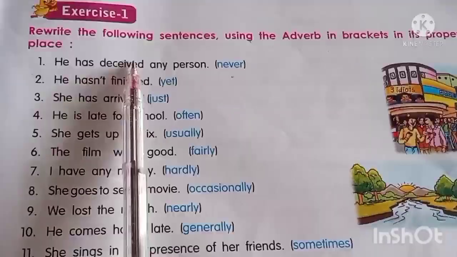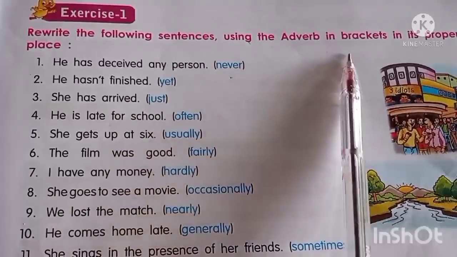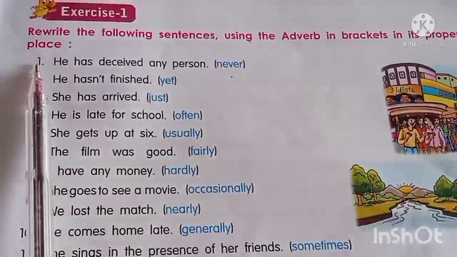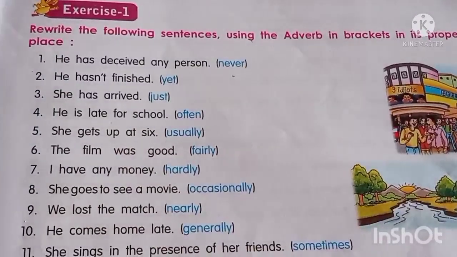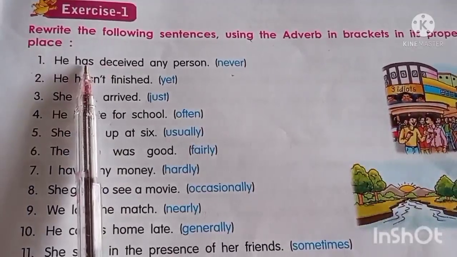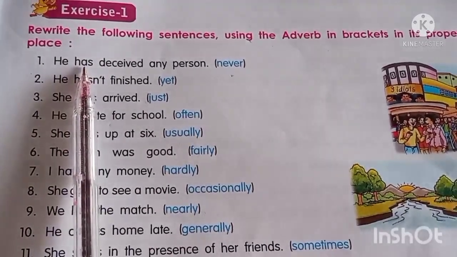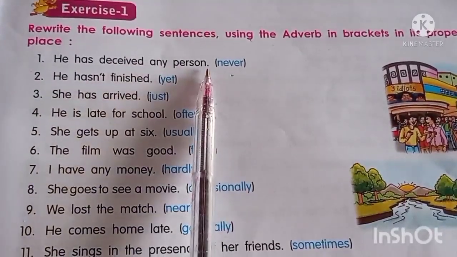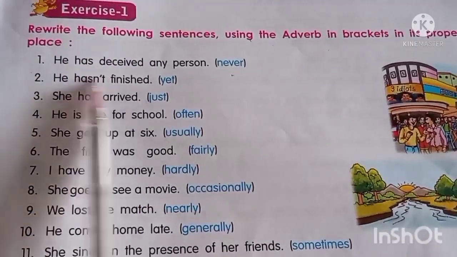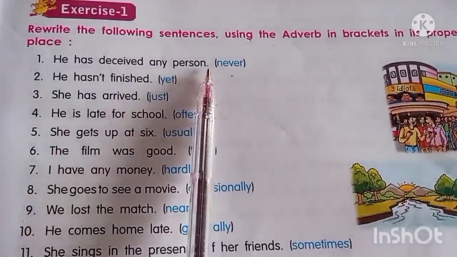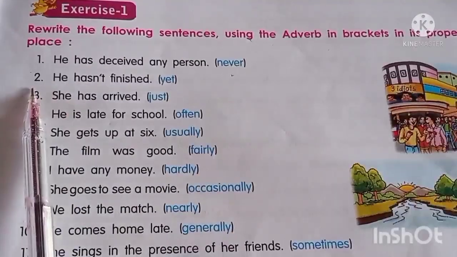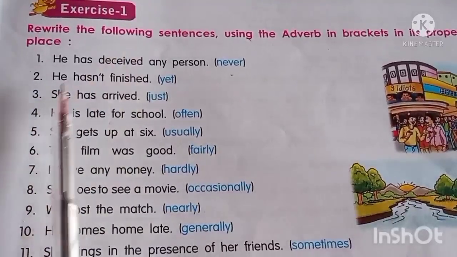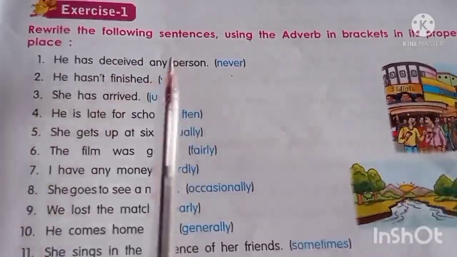Exercise 1. Rewrite the following sentences using the adverbs in brackets in its proper place. So आपको बॉक्स में जो दिया गया है that word you have to use according to the adverb where you have to write. He has deceived any person. So you will write he has never deceived any person. Number 2. He hasn't finished. So what you will write? He hasn't finished yet.